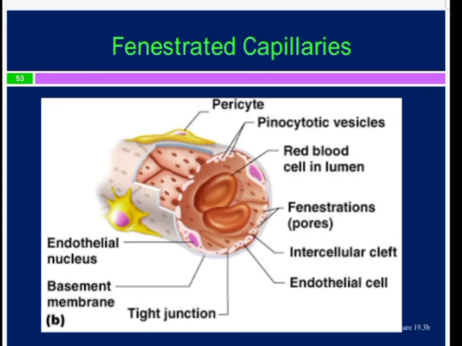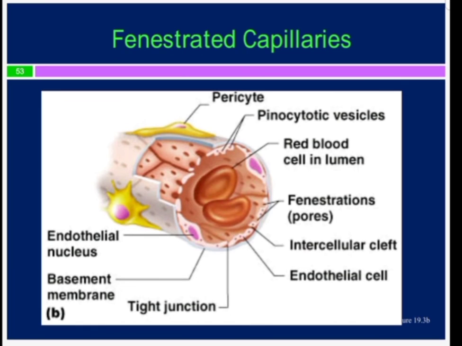These types of capillaries are present in the intestinal mucosa, the endocrine glands, the choroid plexus, the ciliary body.